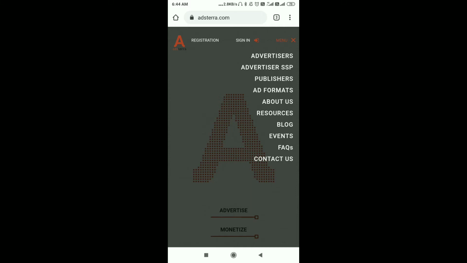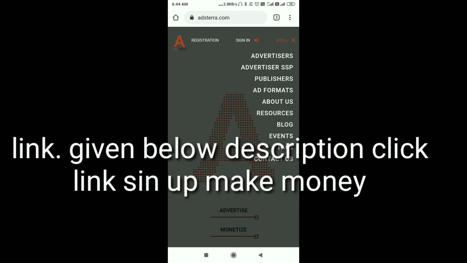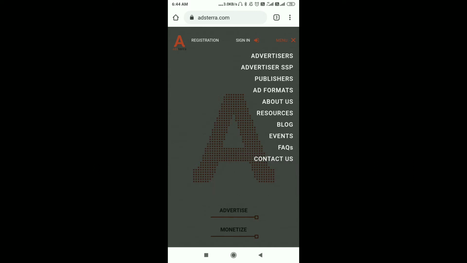If you're not getting approved elsewhere, you can get approved instantly here, in 60 seconds. It is free, and you can get the code and paste it in your site, and it will show the ads. On impressions you will get money, and you will get the payment from them.